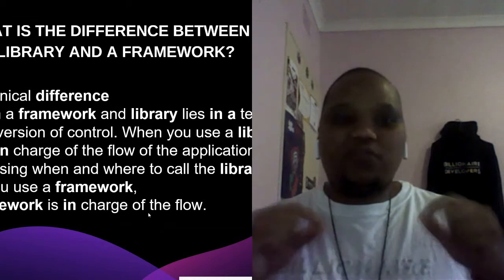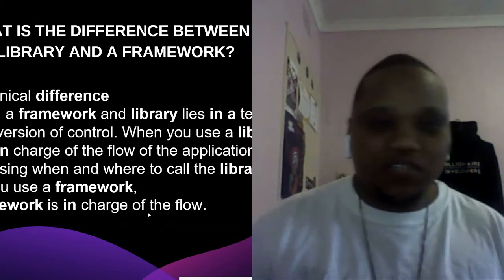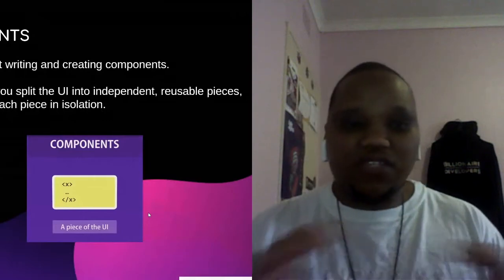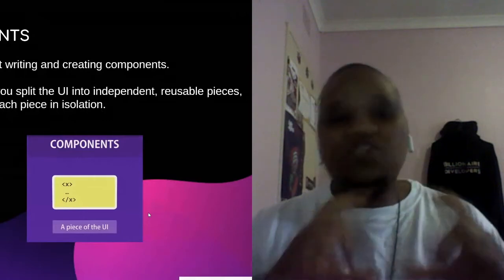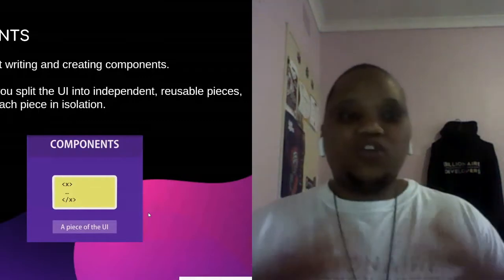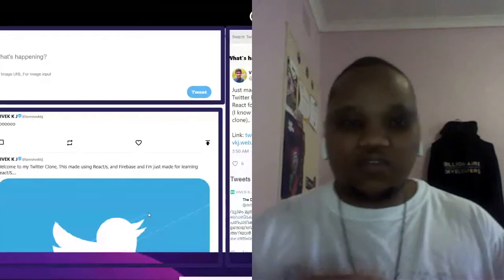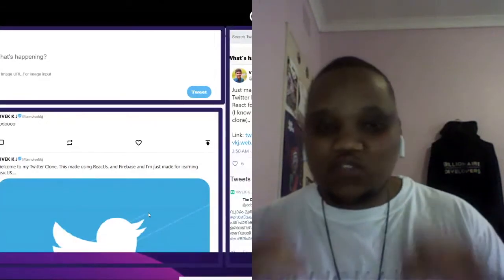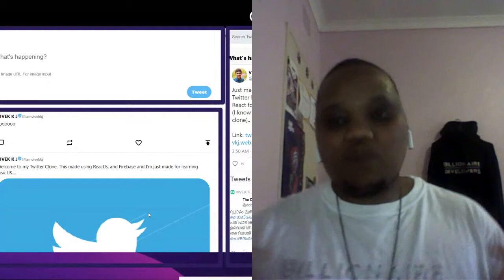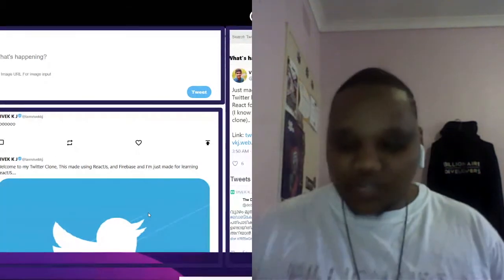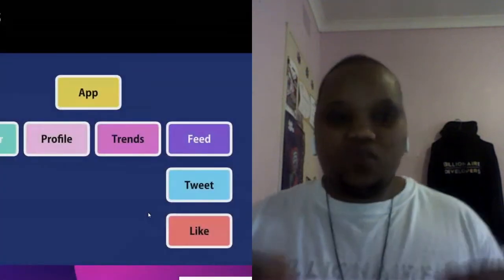Right. So I spoke about components, right? So basically components are UI independent, reusable pieces of code or pieces of information, a singular piece that is isolated on its own, right? Of how components actually work. So this is just a typical Twitter page that we're all actually familiar with. You can see we have things like your feeds, your updates, and all of these are actually broken down into singular components, right? And these singular components alone you can actually reuse them without actually rendering the whole page all the time, right? So this is how it actually works in the background.